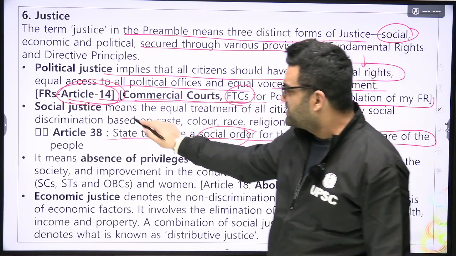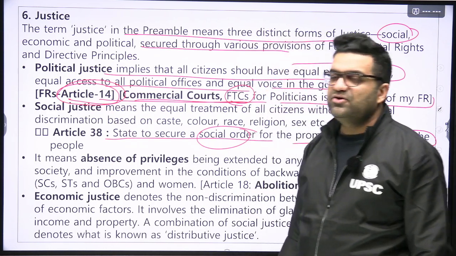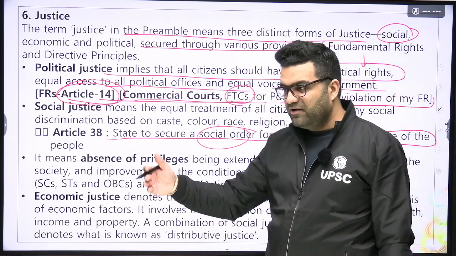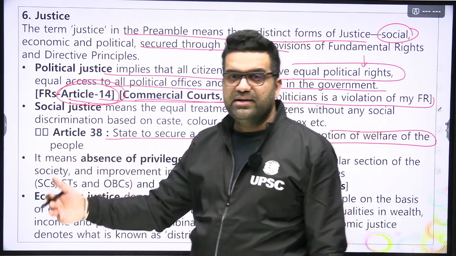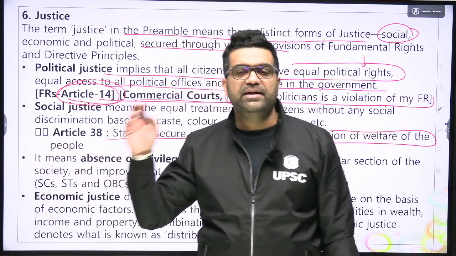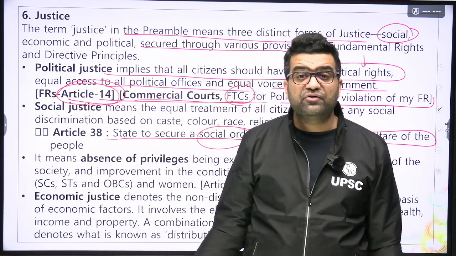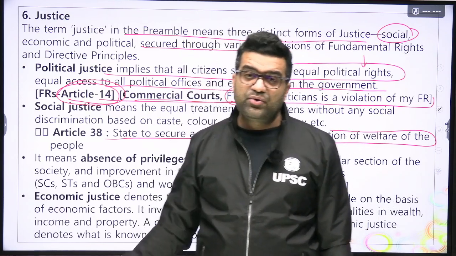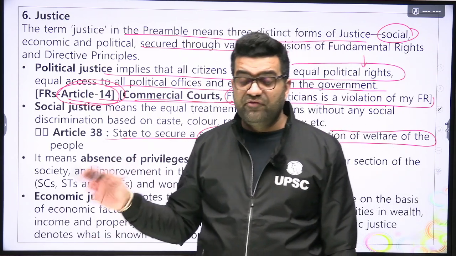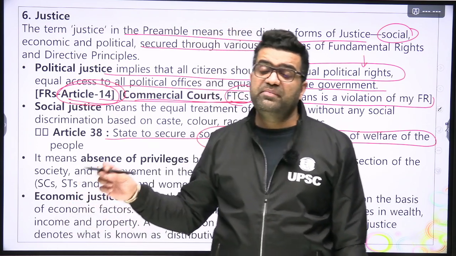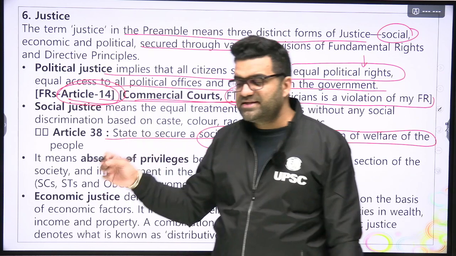So social justice, identify the articles that are talking about political justice. Article 14, Article 15, Article 16, Article 17, Article 18, right? Untouchability, 17, okay, 18, abolition of titles, 16, right to equality in the matters of public employment, 15, prohibition of discrimination on the basis of religion, race, caste, sex, place of birth.